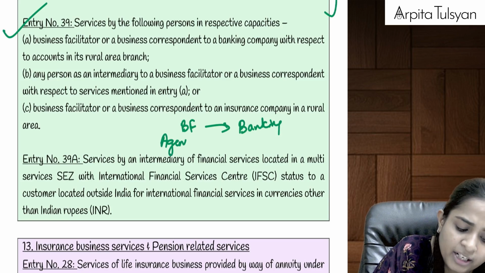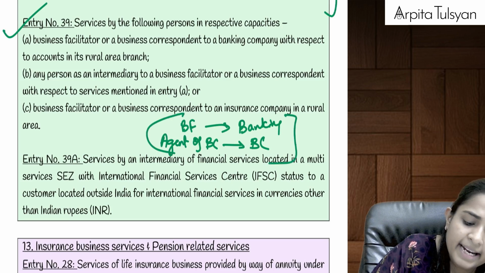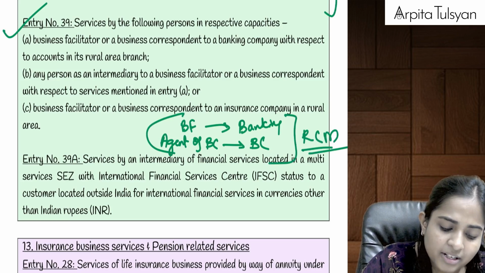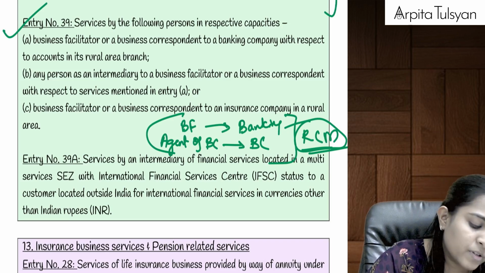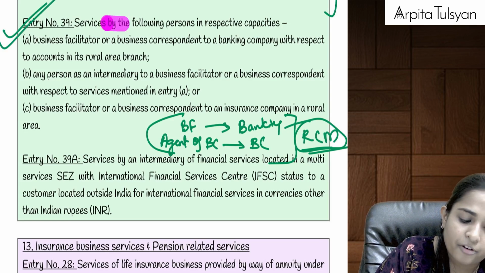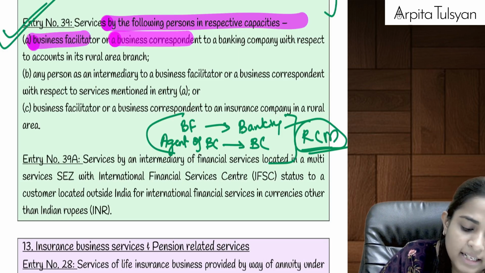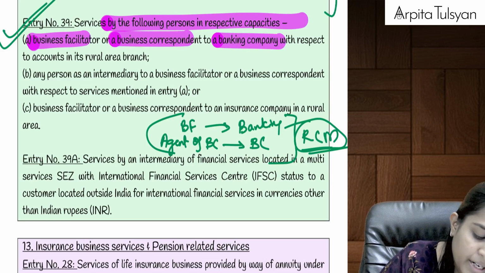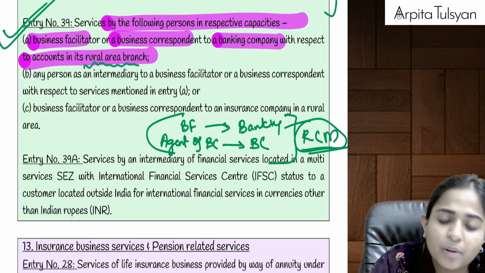An agent of business correspondent providing any service to business correspondent. In these two cases, reverse charge mechanism was applicable. Means we can say this transaction, if taxable, will be taxable under RCM. Now see, they have given you some exemptions in regards to the same. Services by the following persons will be exempted. Business facilitator or business correspondent providing any services to a banking company for its rural area branch, only for its rural area branch, will be exempted.